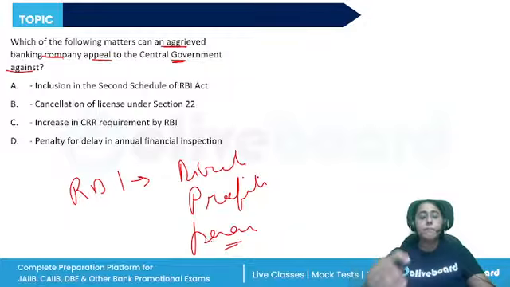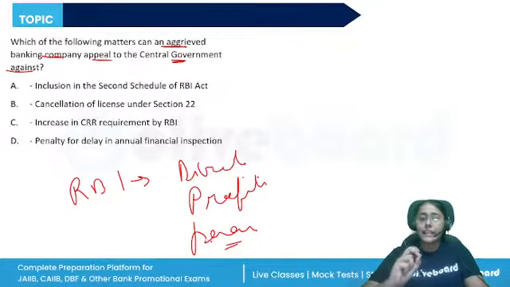So certain powers are given to the central government to regulate the banking companies, the banking sector, the financial system. Mostly it is the role of RBI. But some limited exceptional powers have been given to our central government as well.